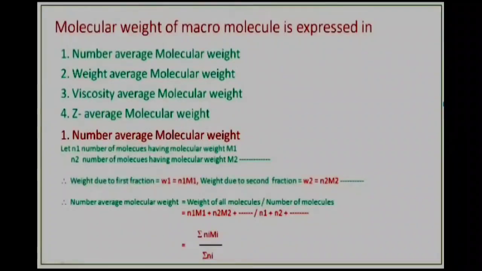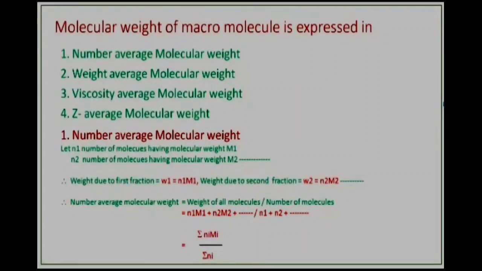In terms of average, molecular weights are expressed as first, number average molecular weight; second, weight average molecular weight; third, viscosity average molecular weight; and fourth, Z average molecular weight. Now let us discuss them one by one. First is the number average molecular weight. Let us suppose that N1 is the number of molecules having molecular weight M1, N2 is the number of molecules having molecular weight M2, and so on.